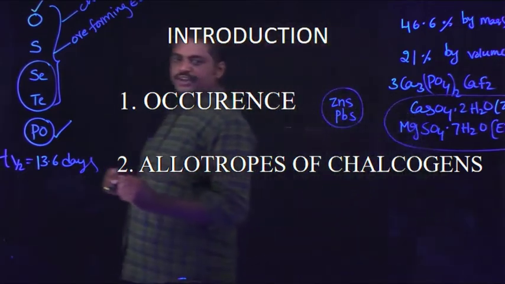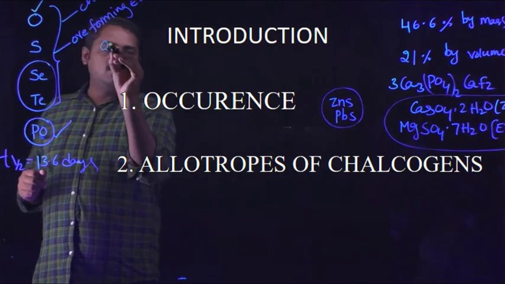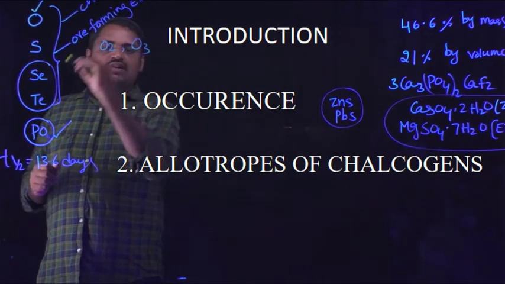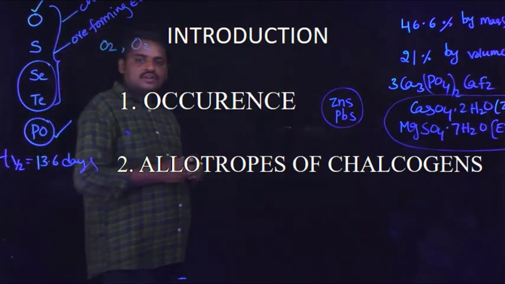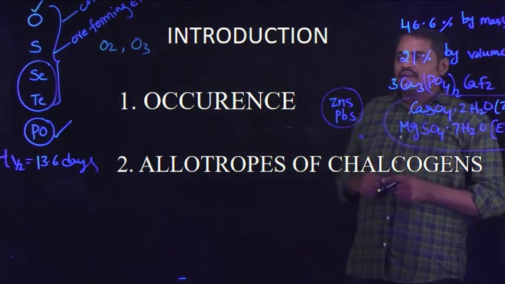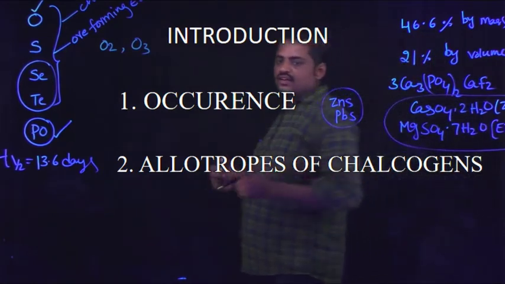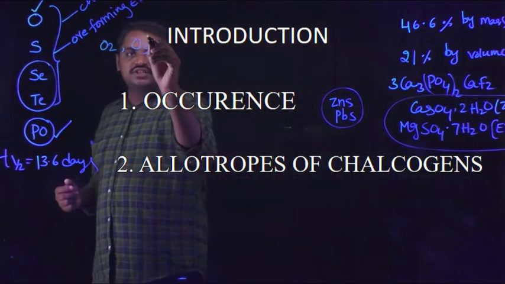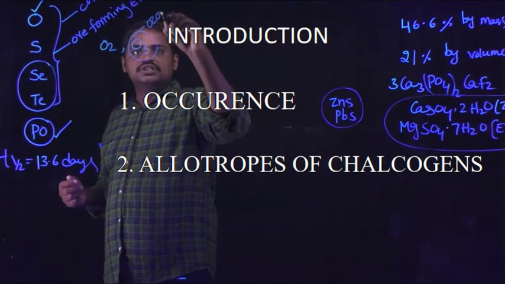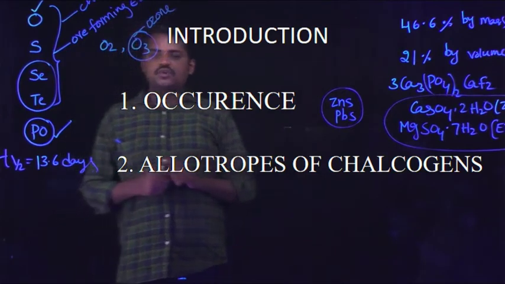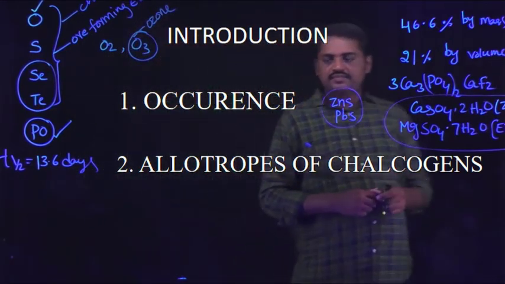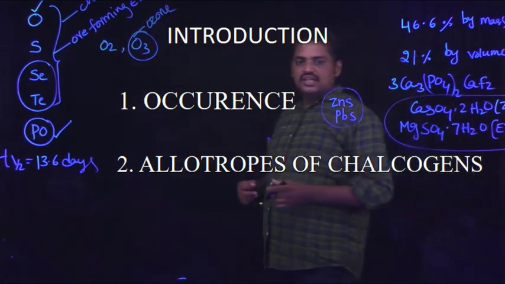One form is dioxygen and another form is trioxygen. These are the allotropes of oxygen. The trioxygen is known as ozone molecule. And next one, sulfur.